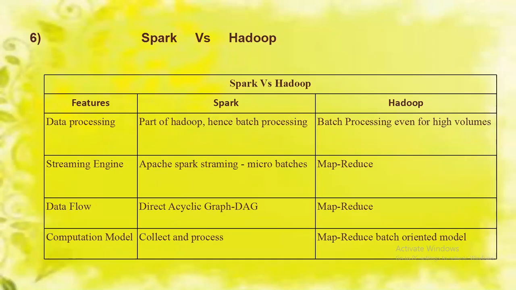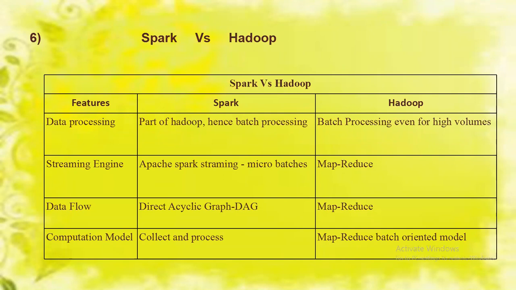What is the difference between Spark and Hadoop? We are going to compare them by their features. So here I have provided the feature, and in the next two columns I have provided the difference between Spark and Hadoop. Coming to data processing, Spark is part of Hadoop, hence it supports batch processing. And Hadoop is already batch processing for high volumes.